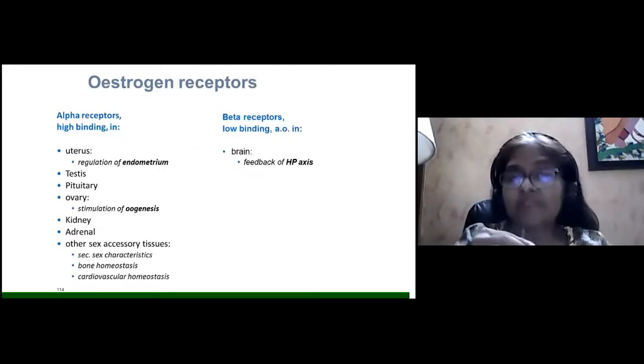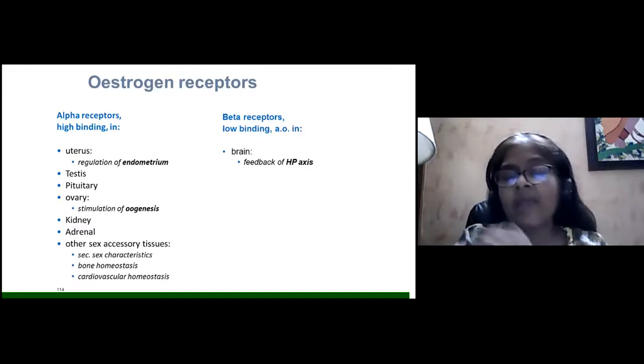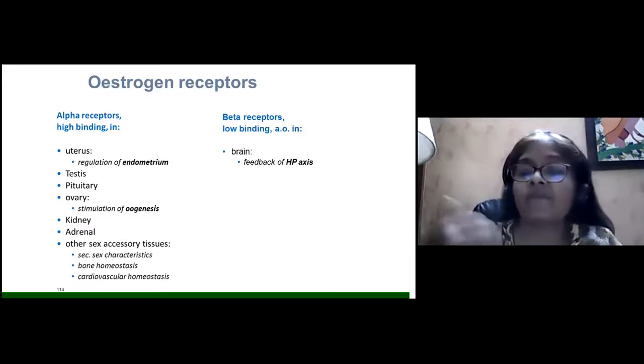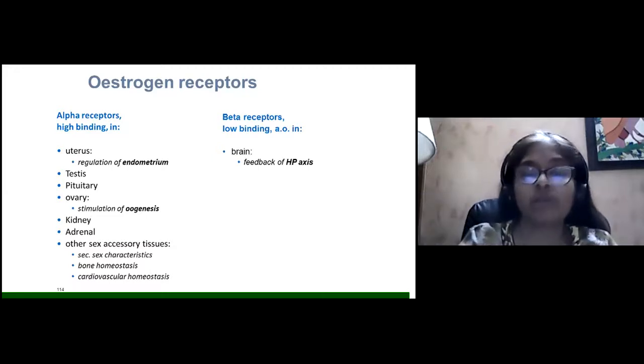Now the estrogen receptors, we should know what they are. The alpha receptors have high binding of estrogen, like the uterus, for regulation of the endometrium, testis, pituitary, ovary, kidney, adrenal, and other sex accessory tissues like breast, for secondary sexual characters, bone homeostasis, and cardiovascular homeostasis. Estrogen is required for everything. The beta receptors have very low binding, and they mainly bind in the brain for the feedback of the HP axis. So the alpha receptors cause all the functions of the estrogen, whereas the beta receptors are responsible for the negative feedback that they give on the HP axis.